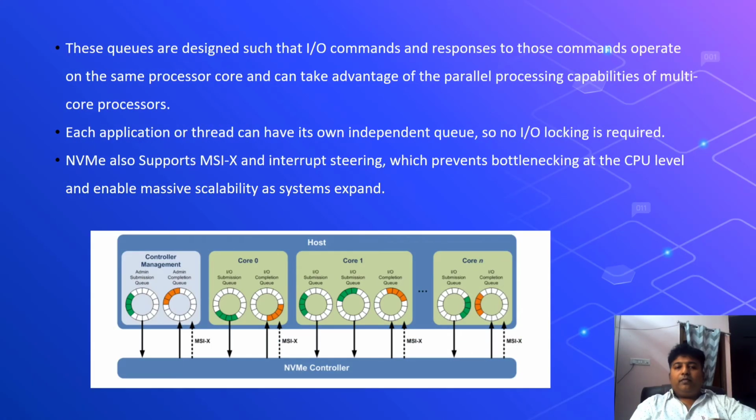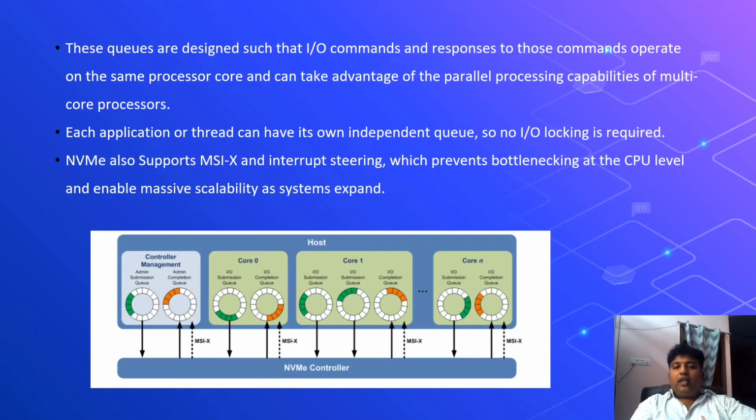The queuing support is designed in a way that can take multiple IO commands and responses to the IO commands operating on the same processor. If you have a multi-processor system, parallel processing capabilities increase.